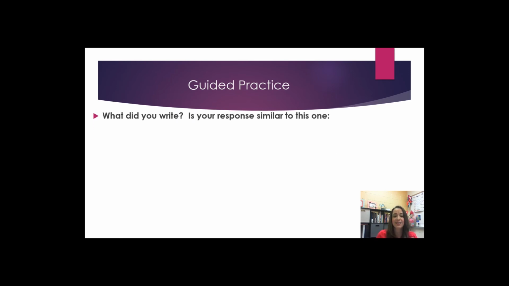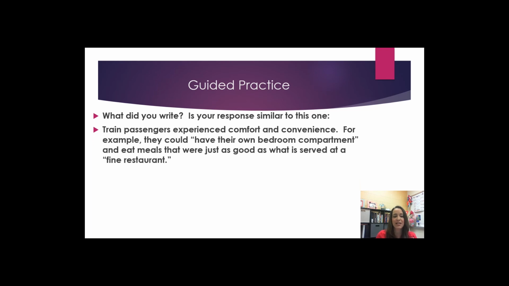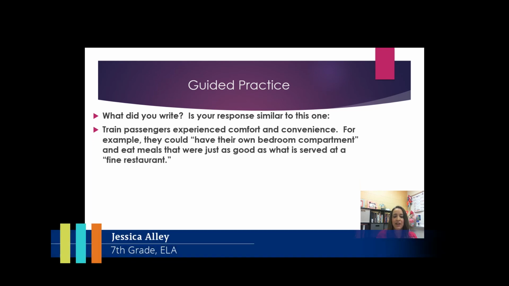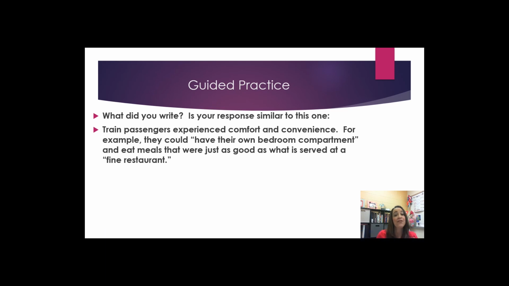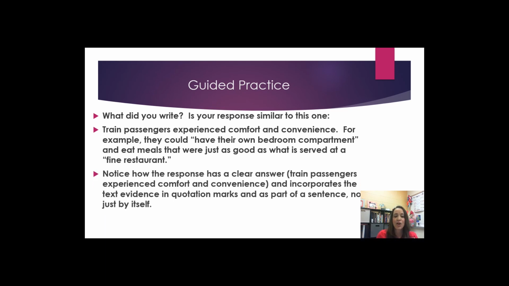What did you write? Is your response similar to this one? Train passengers experience comfort and convenience. For example, they could have their own bedroom compartment and eat meals that were just as good as what is served at a fine restaurant. Notice how the response has a clear answer, train passengers experience comfort and convenience, and incorporates the text evidence in quotation marks as part of the sentence, not just by itself.